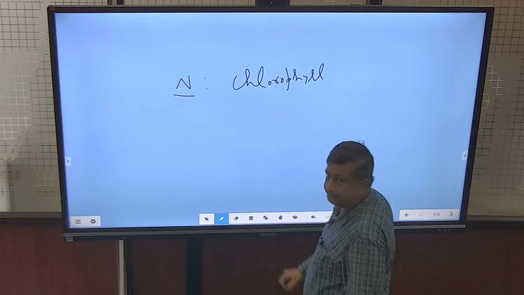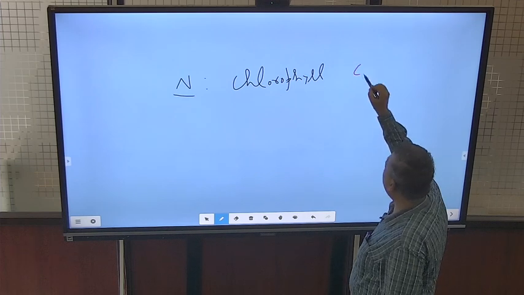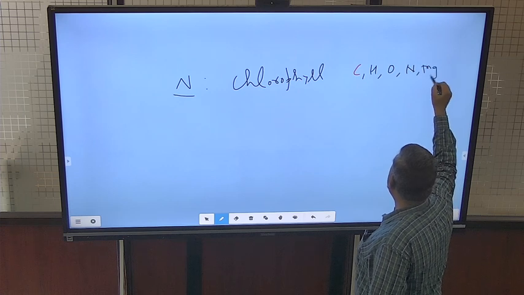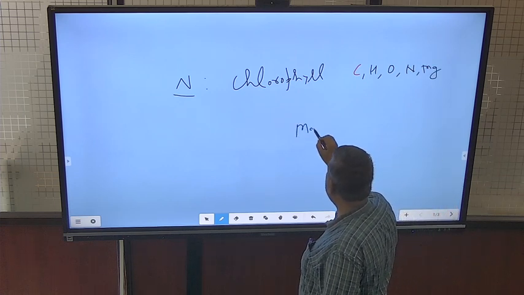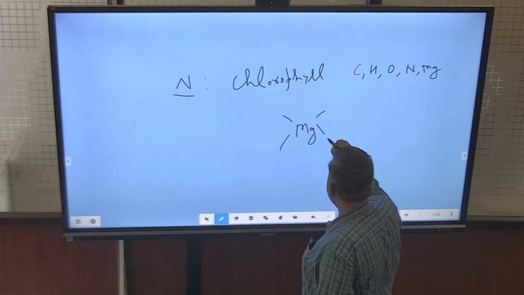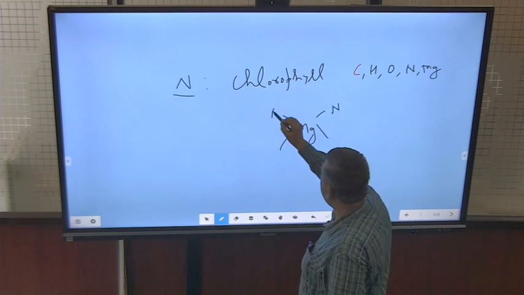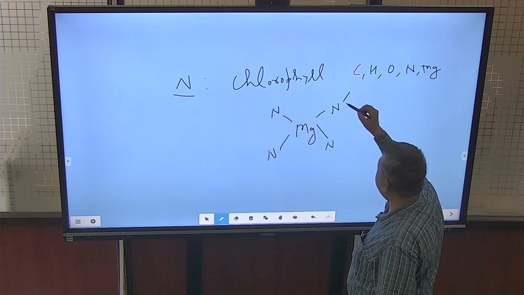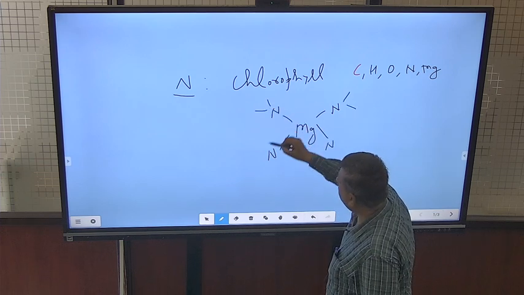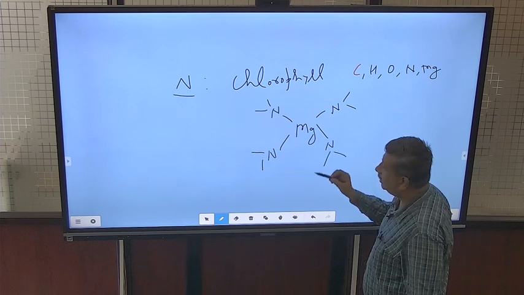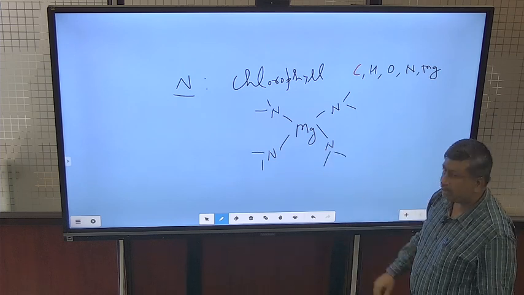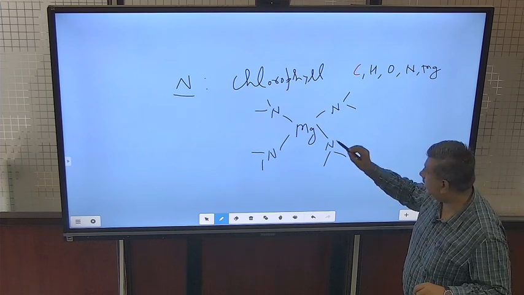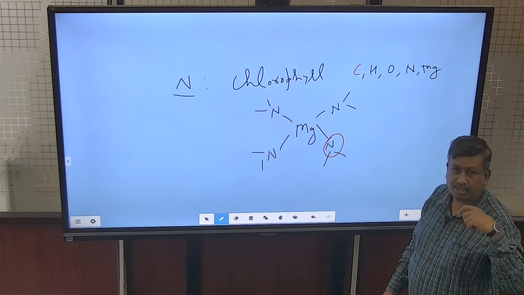In chlorophyll, carbon, hydrogen, oxygen, nitrogen are there, and magnesium is the central molecule, and with the magnesium 4 atoms of nitrogen are attached. Then there is a carbon chain with the nitrogen. In this way nitrogen is essential for the formation of chlorophyll. Whenever there is nitrogen deficiency, chlorophyll formation will not take place.